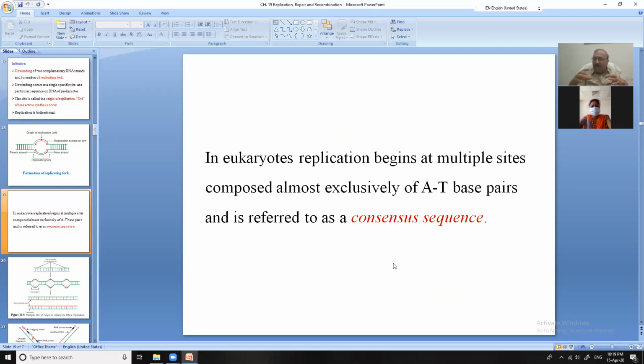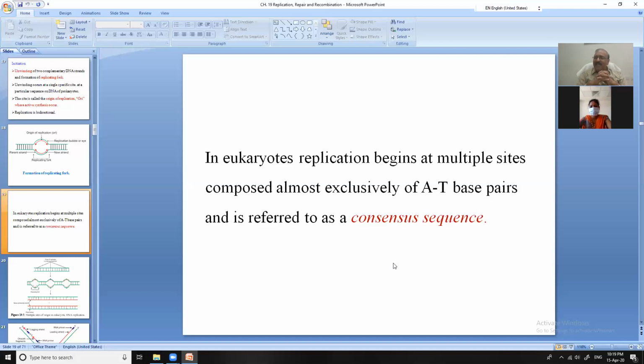So many bubbles are formed in a DNA, and simultaneously the replication will start at all the bubbles in both directions. One more thing: this bubble is created where there is an excess of adenine and thymine base pairs. I will tell you why.